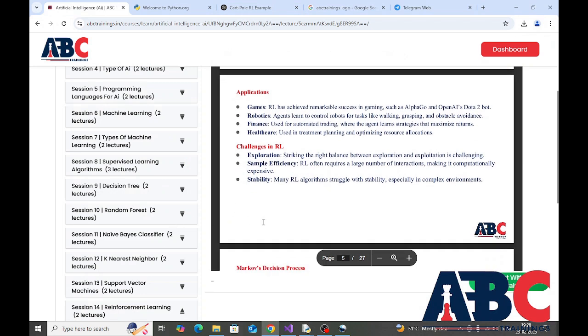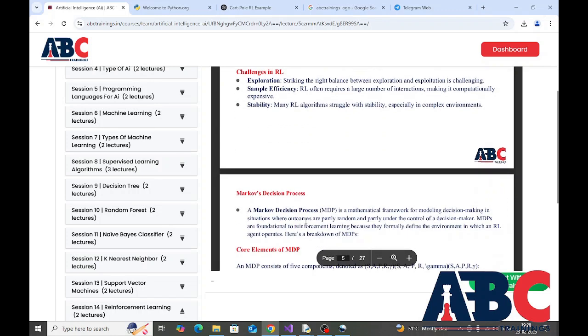Challenges in reinforcement learning. Exploration. Striking the right balance between exploration and exploitation is challenging. Sample efficiency. RL often requires a large number of interactions, making it computationally expensive. Stability. Many reinforcement learning algorithms struggle with stability, especially in complex environments.